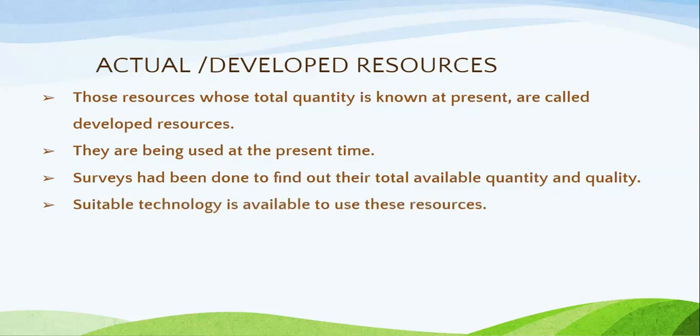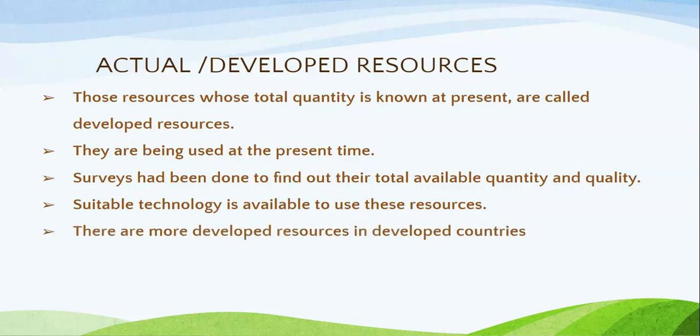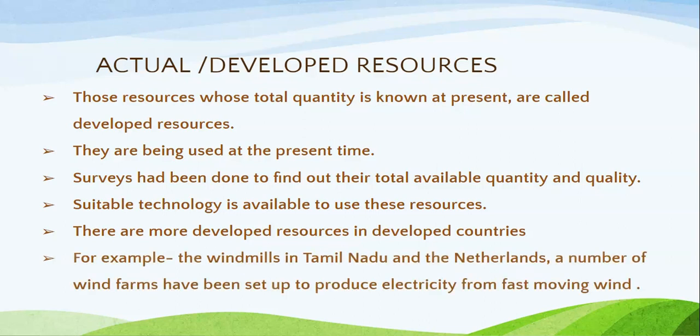Suitable technology is available to use these resources. There are more developed resources in developed countries as they have the suitable technology. For example, the windmills in Tamil Nadu and Netherlands. A number of wind farms have been set up to produce electricity from fast moving wind.